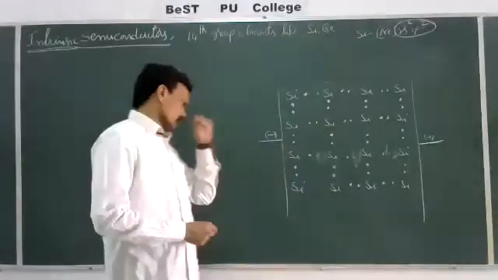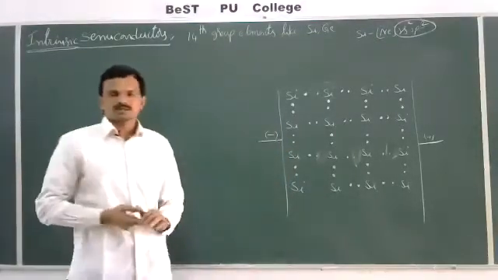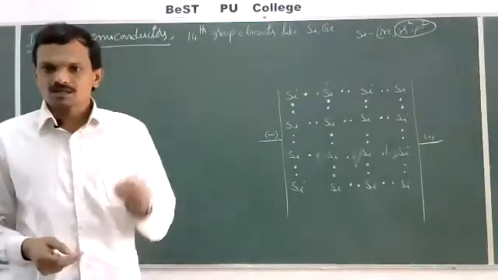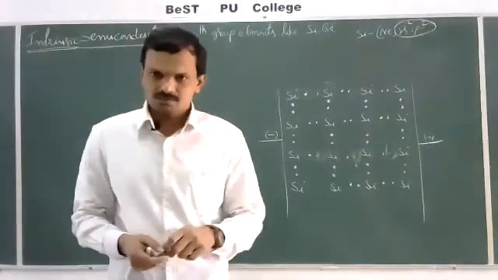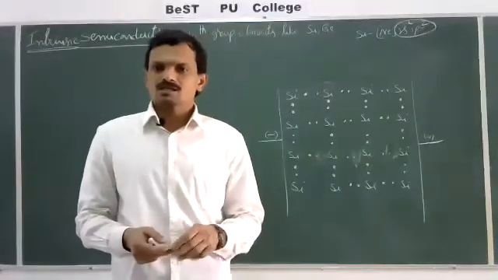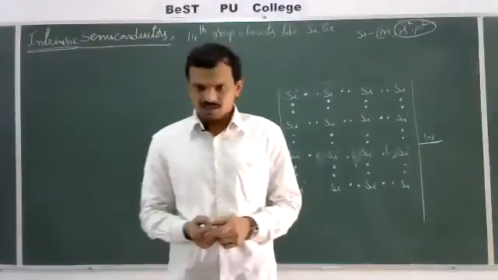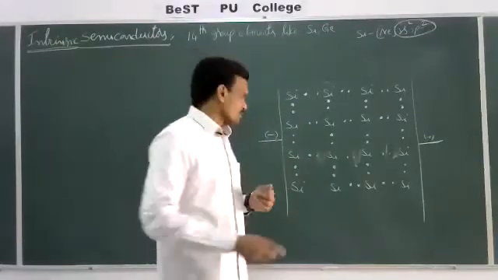In semiconductors, with increasing temperature, the conductivity increases, whereas in metals, with increasing temperature, conductivity decreases. Why does the electrical conductivity increase with temperature here?